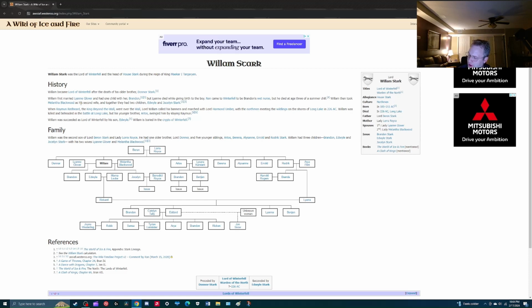Let's see what we're working with. Okay, after Cregan, we've got Brandon to Baron to Willem to Edwyle. Okay, so that's what we're working with. That's the current tally right now. So that's after Cregan. We've got 1, 2, 3, and we're going on to the 4th.